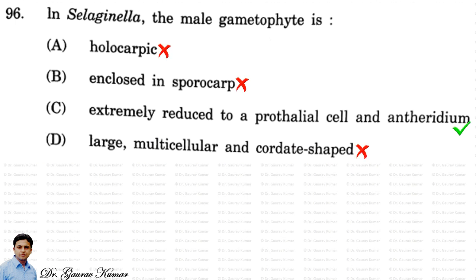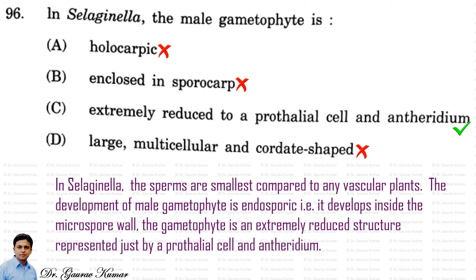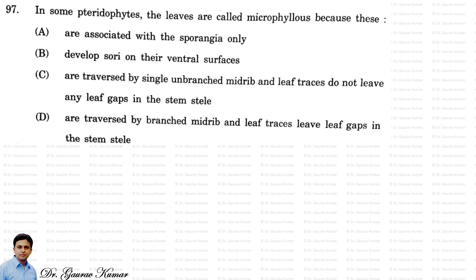Next question, in Selaginella, the male gametophyte is. So the answer is C, that is extremely reduced to a prothallial cell and antheridium. In Selaginella, the sperms are smallest compared to any vascular plant. The development of male gametophyte is endosporic, that is, it develops inside the microspore wall. The gametophyte is an extremely reduced structure represented just by a prothallial cell and antheridium. So the option C.